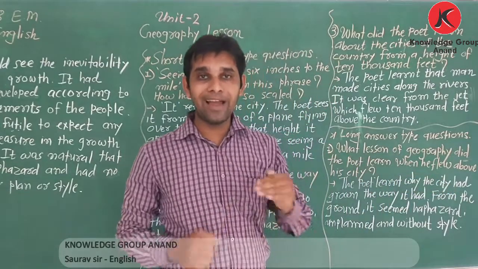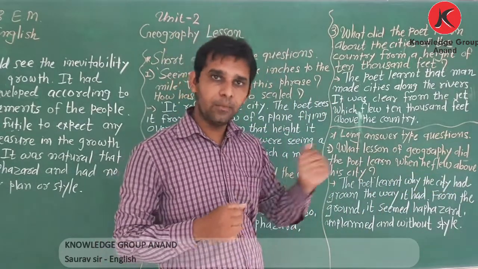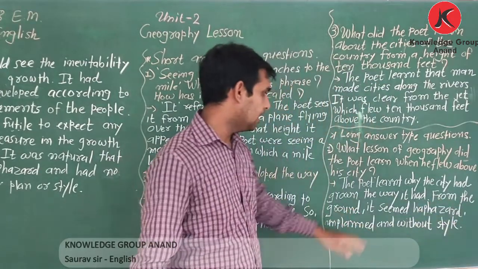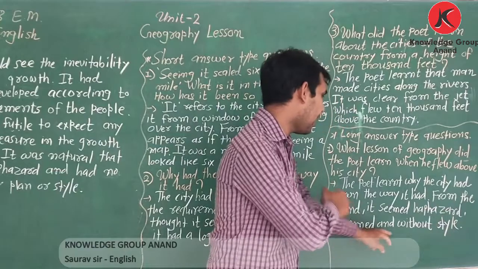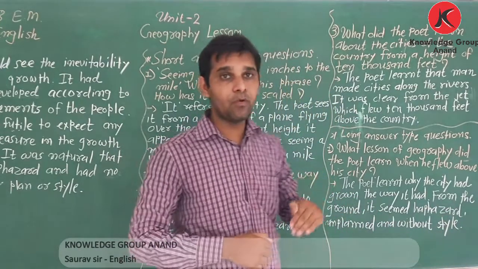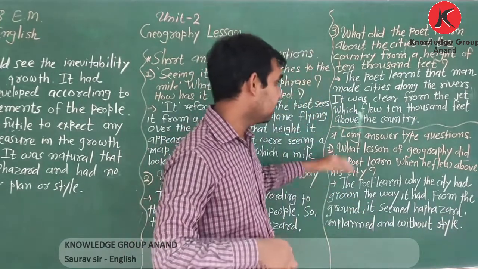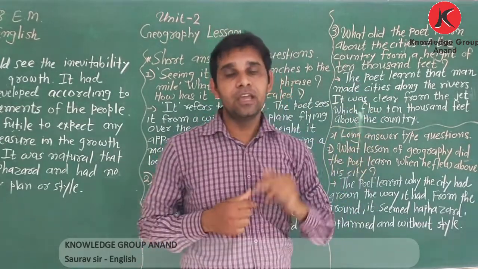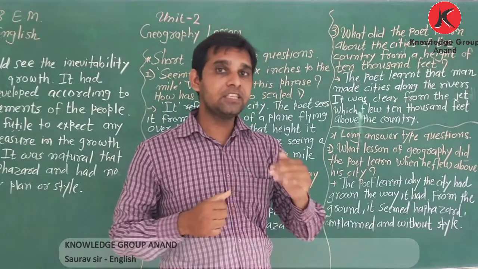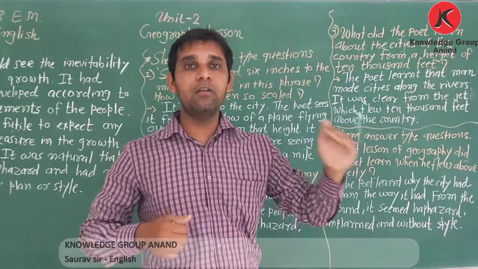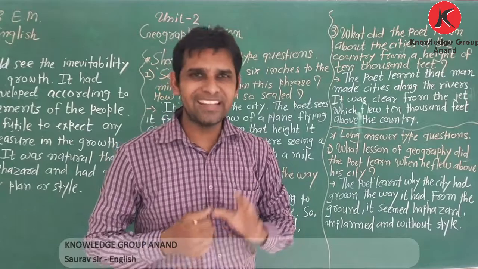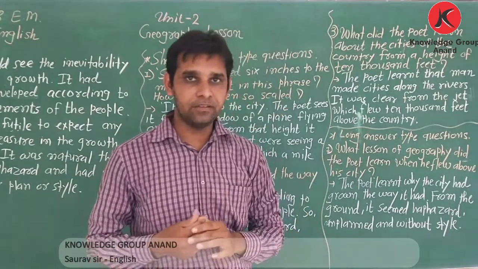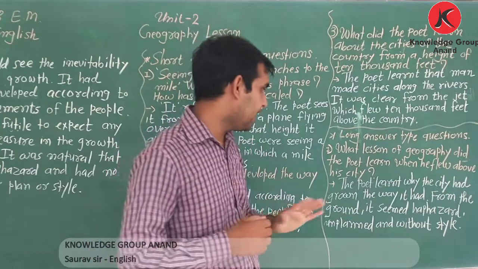From the ground it seemed haphazard, unplanned and without style. When he flew above the city, he saw that the city was unplanned and without any style.